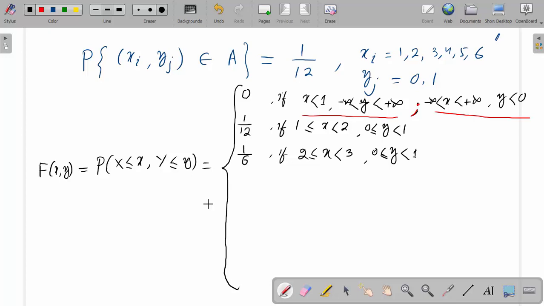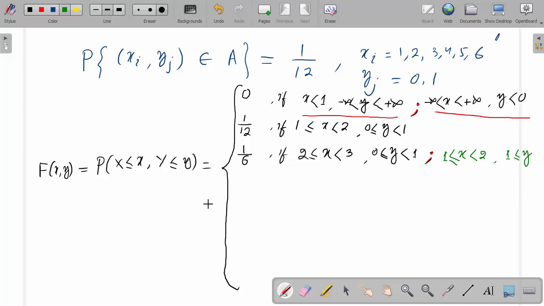And in another case we can write this. The second: the value of x is the same, 1 to 2, and 1 ≤ y.